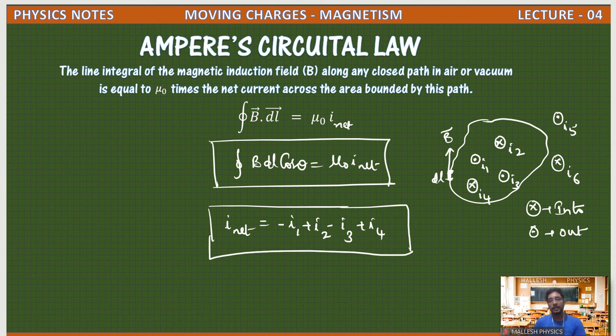This Ampere circuital law is not separate from Biot-Savart law. This Ampere circuital law is derived from Biot-Savart law only. That's why it is like an analog of Gauss law in electrostatics, and it depends upon Biot-Savart law. This is about Ampere circuital law.